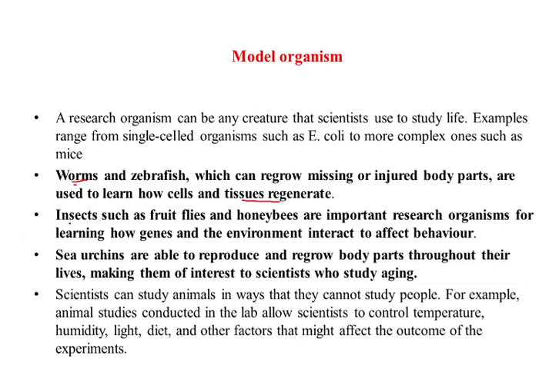Insects like fruit fly and honeybee are important research organisms for learning how genes and environment interact to affect behavior, and the fruit fly is also a favorite model organism to study genetics. The next example is the sea urchin, able to reproduce and regrow body parts throughout its life, so it interests scientists working in the field of aging.